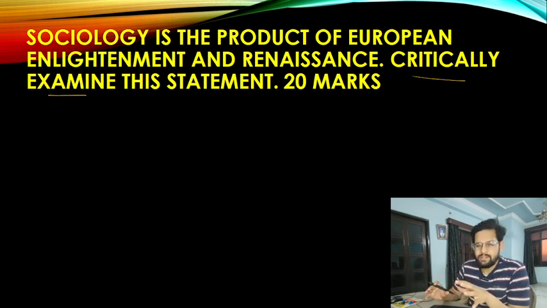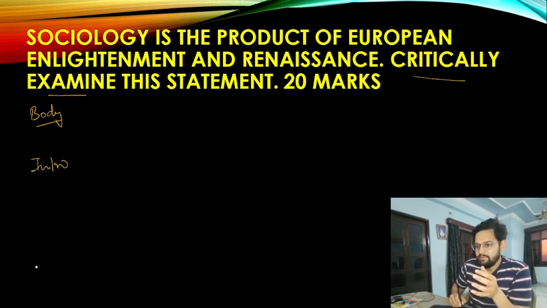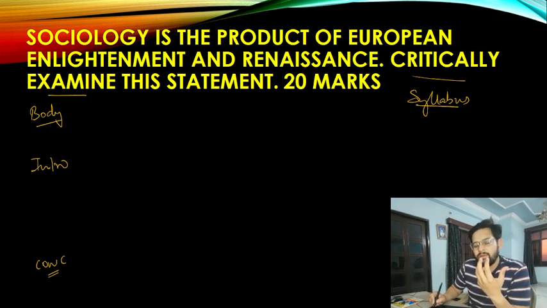Before we understand the introduction, body, and conclusion, let me first write down the body, then we will talk about the introduction, and finally the conclusion. As soon as you read a question, you should be able to analyze exactly which part of the syllabus it has been taken from. Since the question says sociology is a product of European Enlightenment, it comes from the first unit, sociology, the discipline.